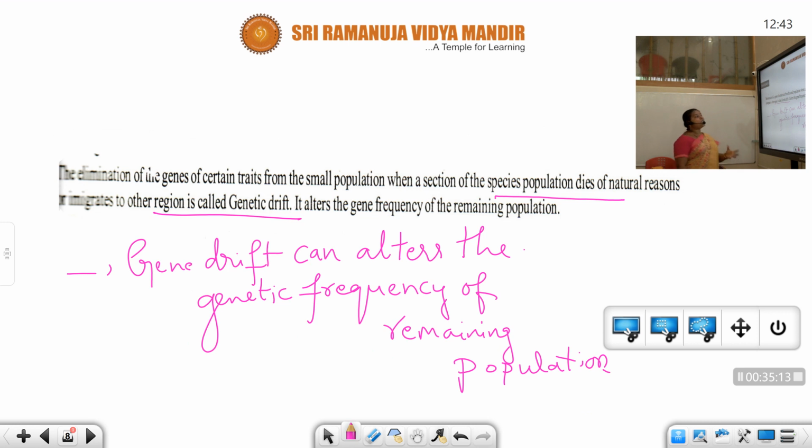Next, elimination of genes of certain traits from the small population. When a section of the species population dies off in natural regions, or migrates into another region, it is called genetic drift. This alters the gene frequency of the remaining population also. See, genetic drift can alter the genetic frequency of the remaining population.